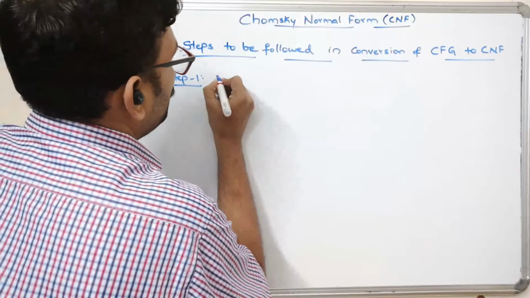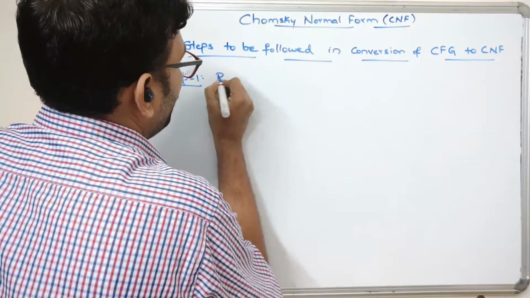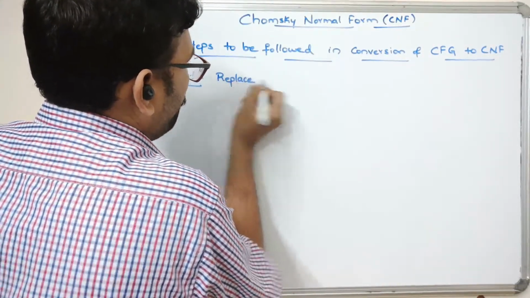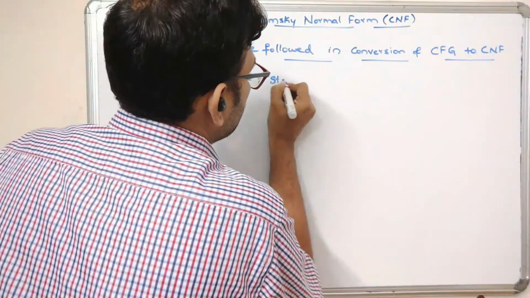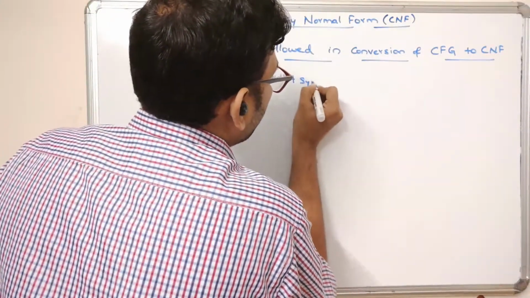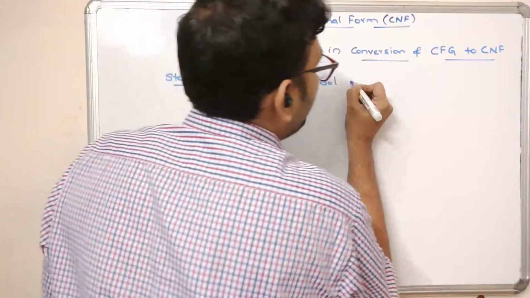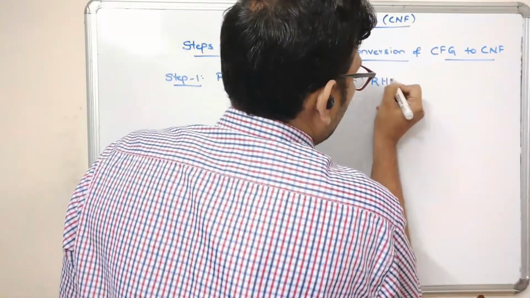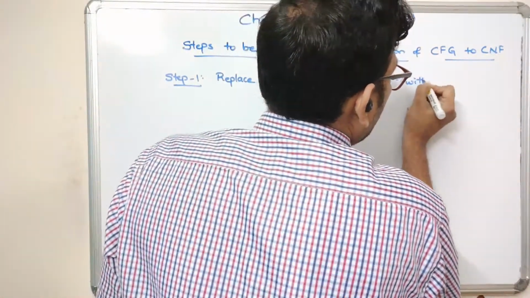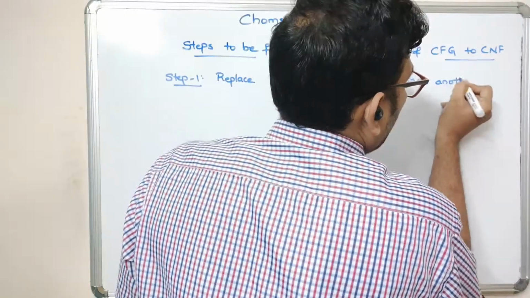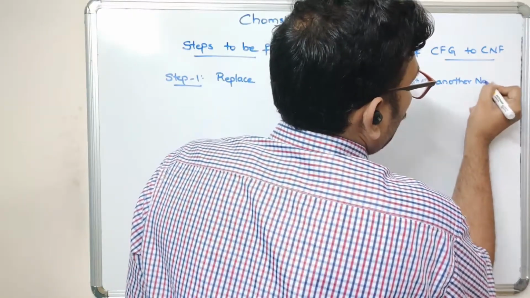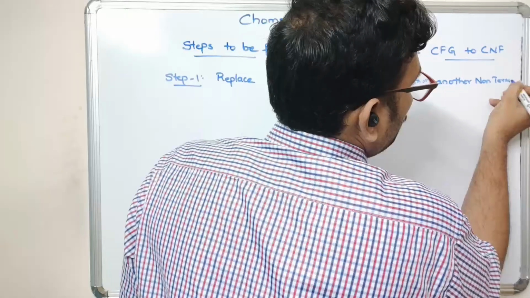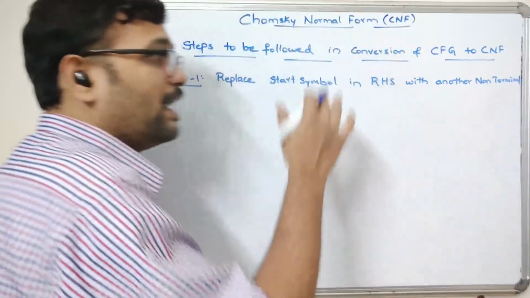So replace the start symbol in RHS with another non-terminal. This will happen only if the start symbol exists on the right hand side.